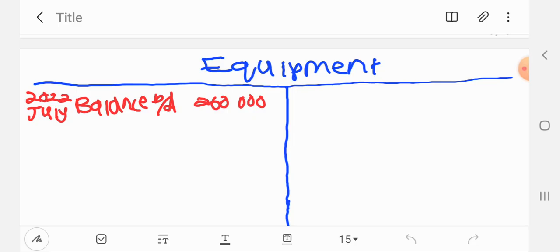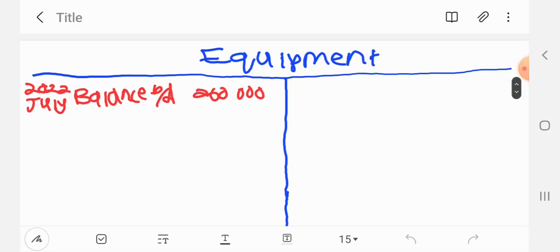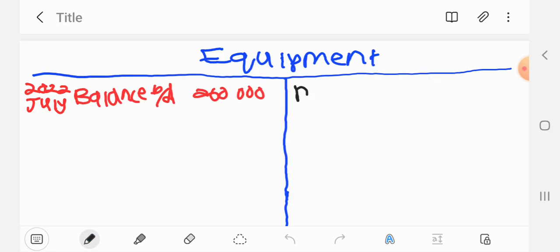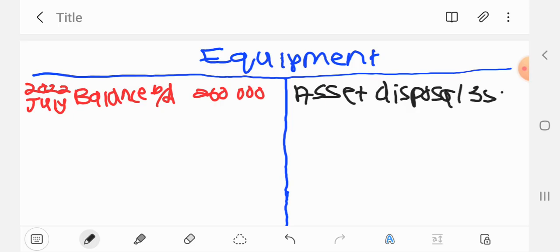Now what we have to write is the 35,000, the cost of the asset that is being sold, and the profit. So what we are going to do there is write asset disposal, 35,000, the asset that is being sold.